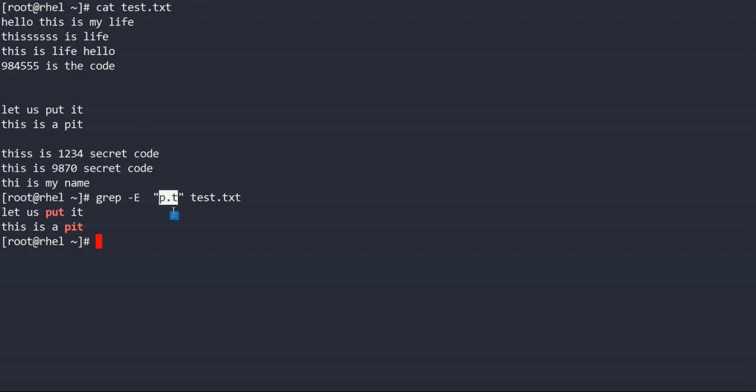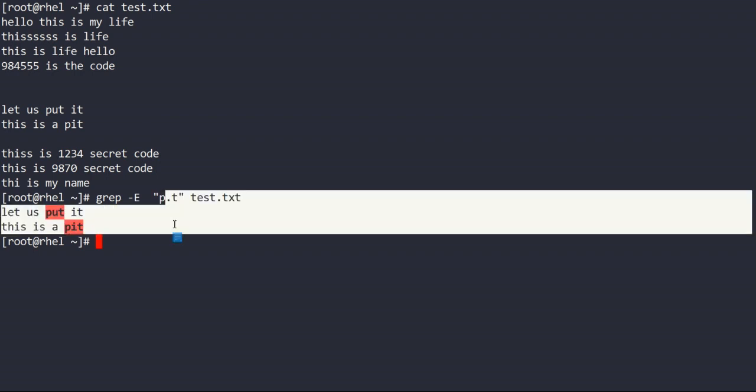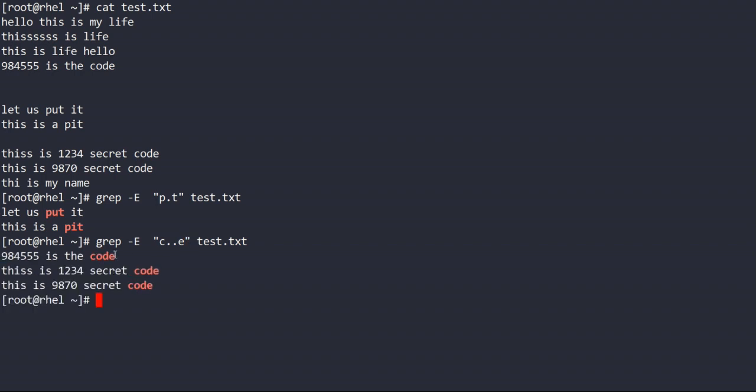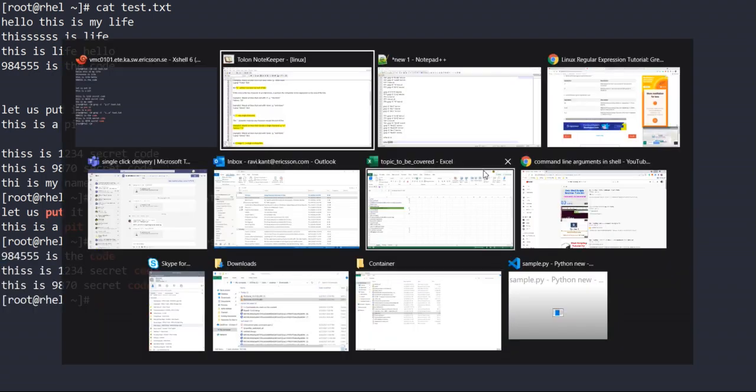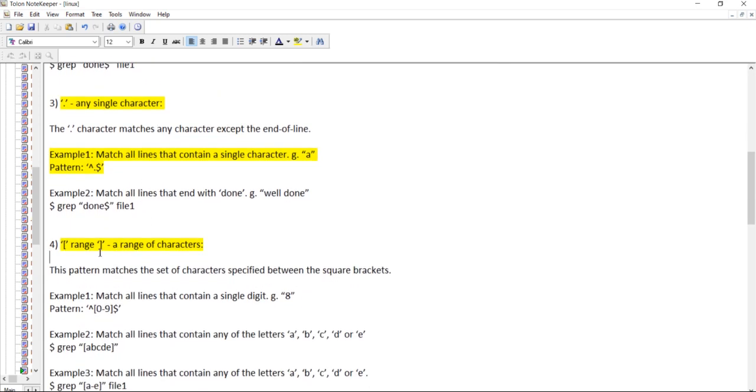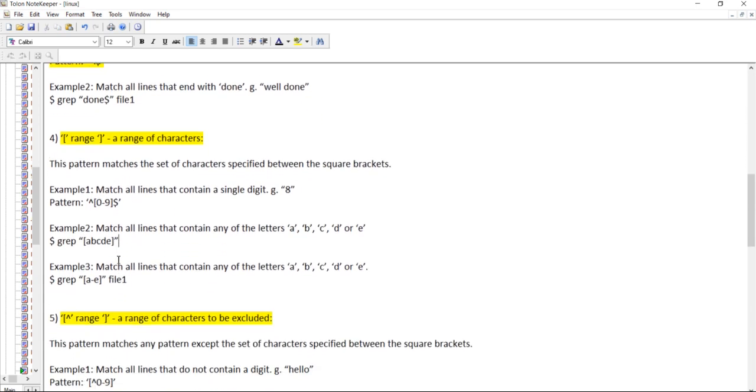So it means any character except new line. This is so it exactly represents. Suppose I wanna search C code. You can write this. It will search the code word. Okay, this is clear. This range of characters I have shown you for numeric characters.